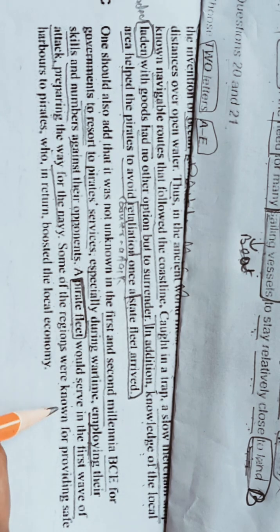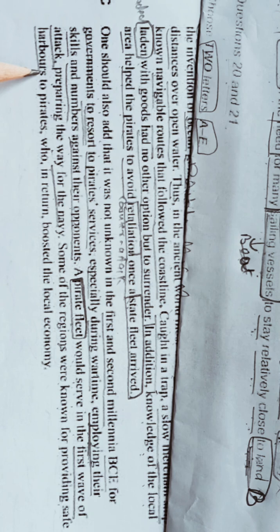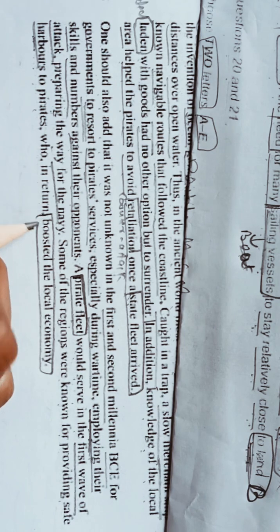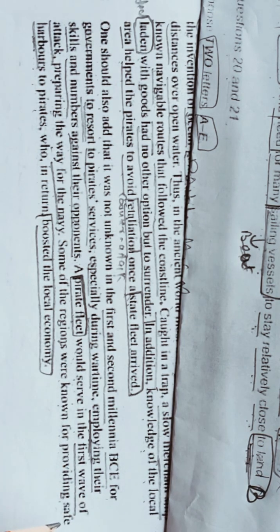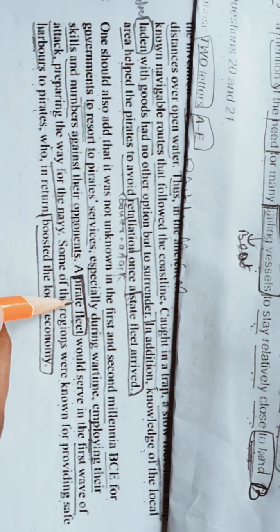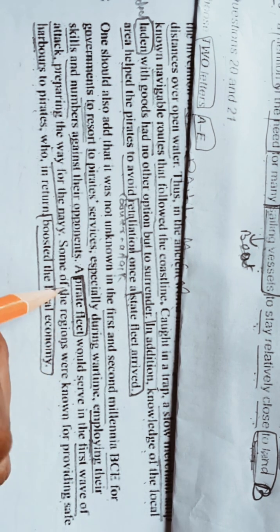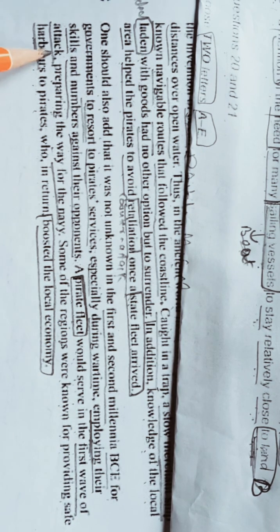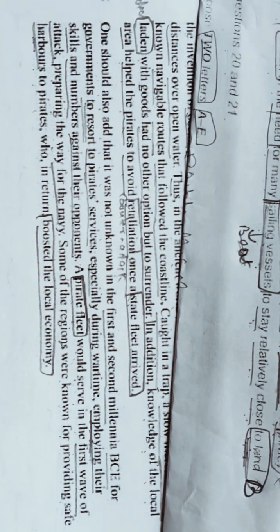Some of the regions were known for providing safe harbor. Safe harbor means safe place on the coastline, okay. Safe harbor means safe place along the coastline to pirates, who in return boosted the local economy. Okay. So in this paragraph what they are saying, they are using pirates during the war time. They are using pirate fleet in the first wave of attack, preparing the way for the navy.